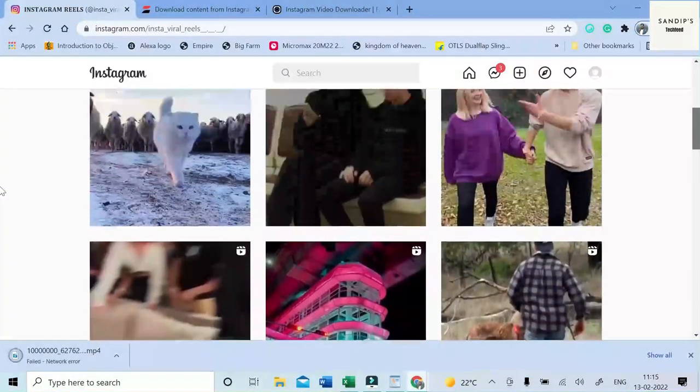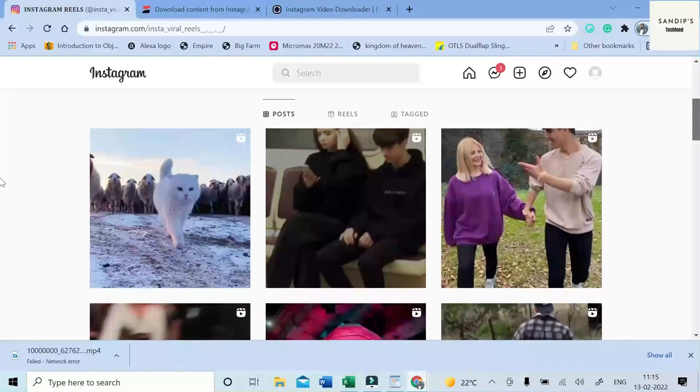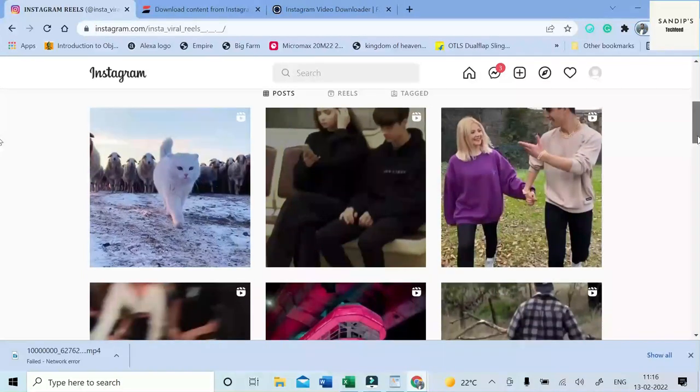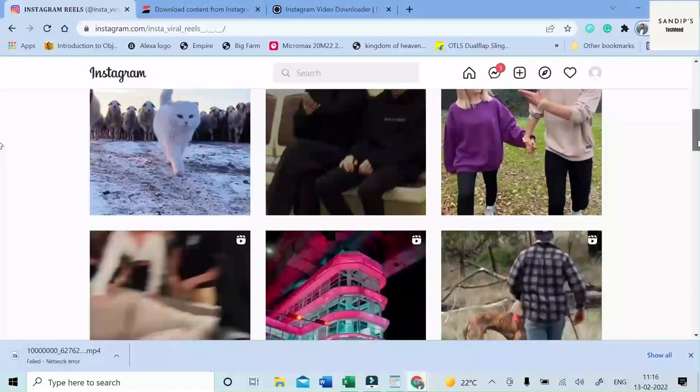So this is how you can also check for the viral and popular reels, or else you can simply follow the artist or the celebrity that you are following on Instagram, access their account, and from there check for the reels they have uploaded, and then do your job, like downloading the reel and all.